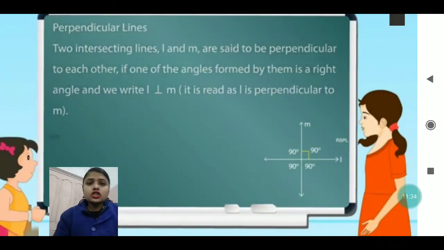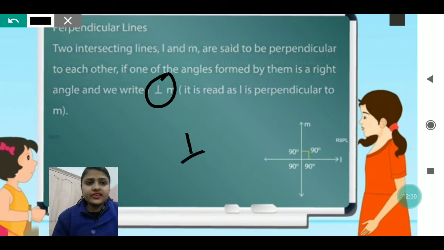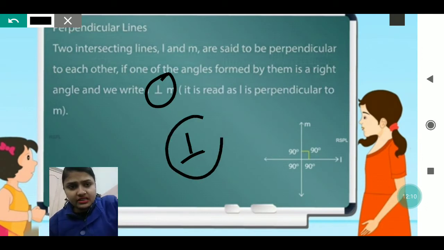You can see here two intersecting lines l and m. They are said to be perpendicular to each other if one of the angles formed by them is a right angle, meaning one angle should be a right angle, that is 90 degree. The perpendicular line can be written using this symbol for perpendicular. It is read as l is perpendicular to m. We read it that way when this symbol is given in between them.